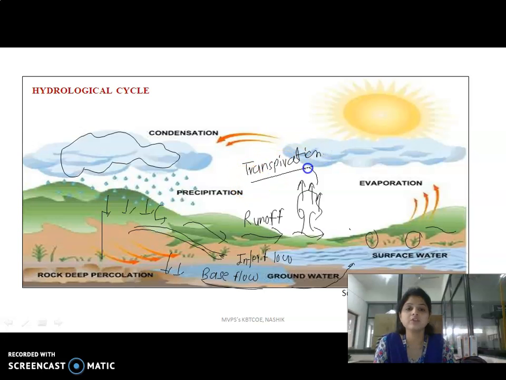The vapor which is formed from the trees, or the water leaves, or the vegetation cover is known as transpiration. And by adding evaporation plus transpiration, the term we get is evapotranspiration. So this is the basic hydrological cycle.